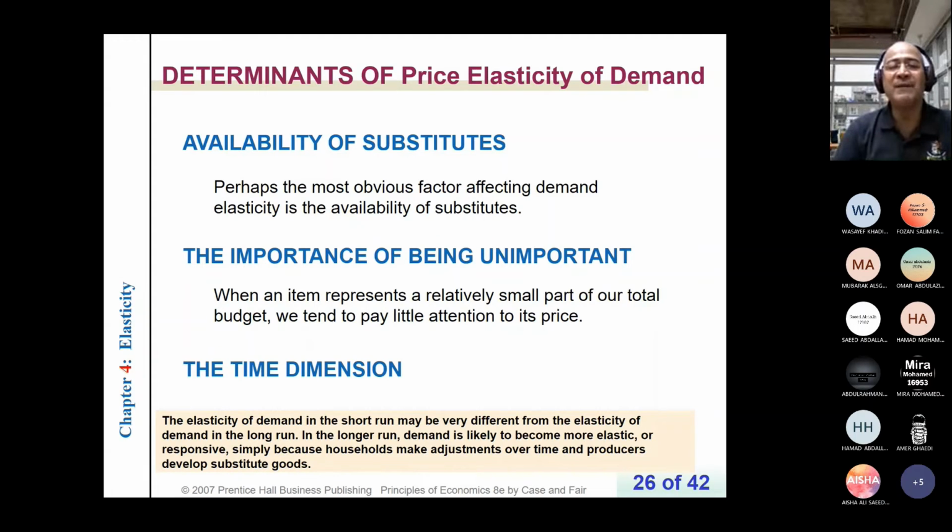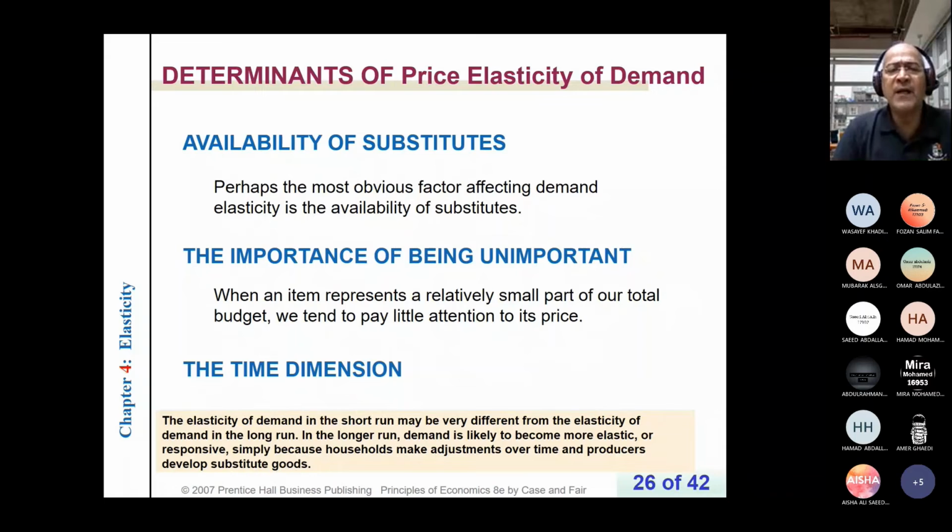So there will be negligible change in quantity. So for goods which take a small part of our budget or salary, there will be a little change in quantity demanded. So when I say a little change in quantity demanded, that means demand tends to be inelastic.